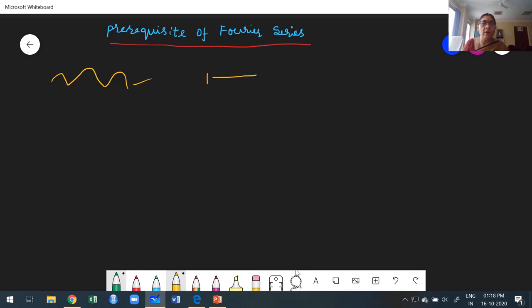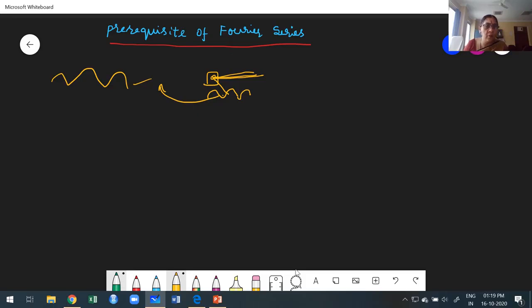They're going to put a machine near the bridge. They're going to collect the moving vehicles, two-wheelers and four-wheelers. Once they collect the two-wheelers and four-wheelers, the machine converts it into waves. Once it is converted into waves, by using Fourier series, they take a decision on how many years of life the bridge has.